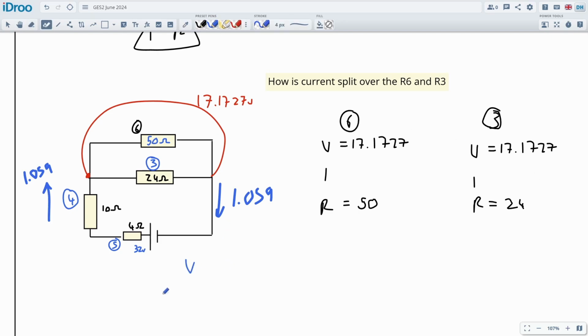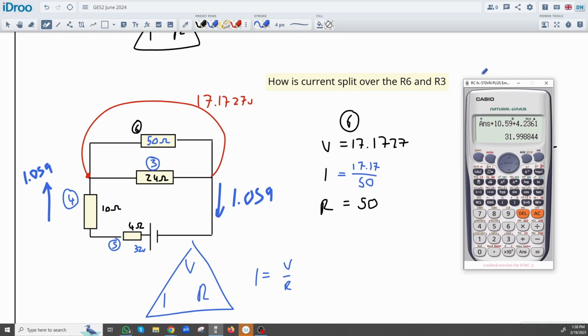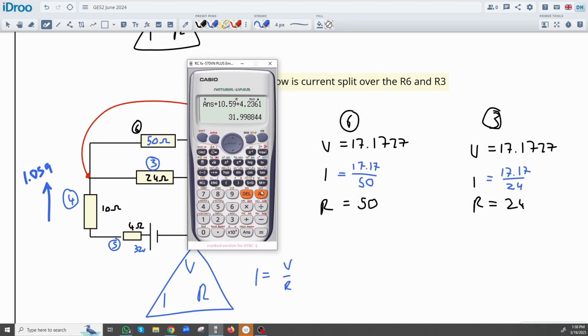I is going to be V over R. So this will be 17.17 divided by 50, and this will be 17.17 divided by 24. We should get the ampage for each one, and they should add up to the 1.059 in total.